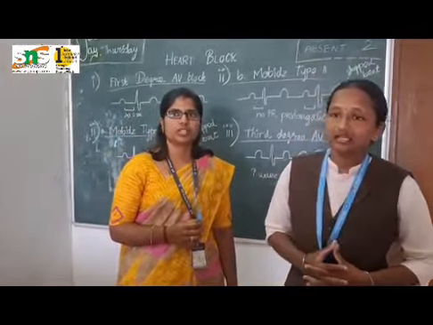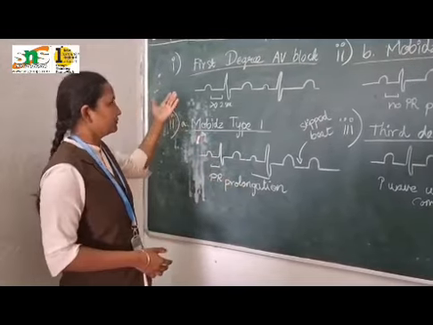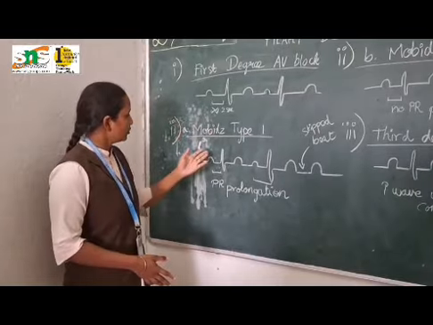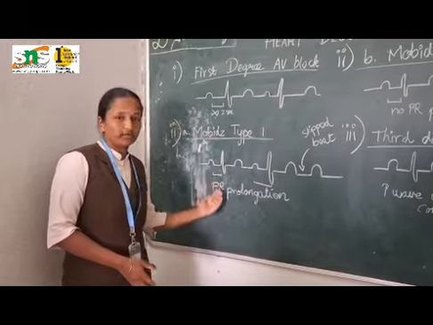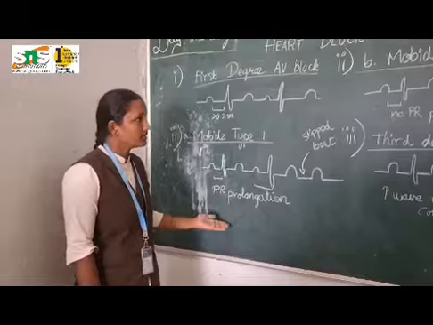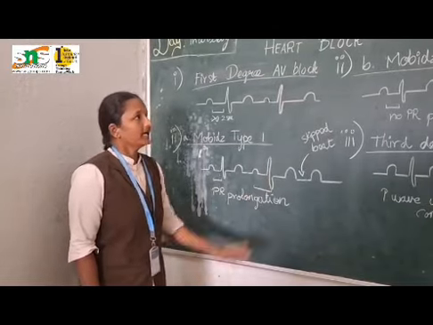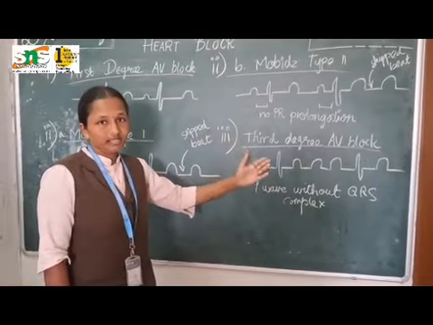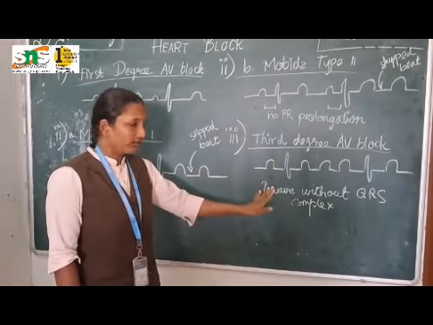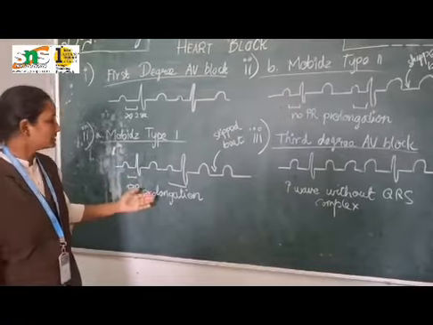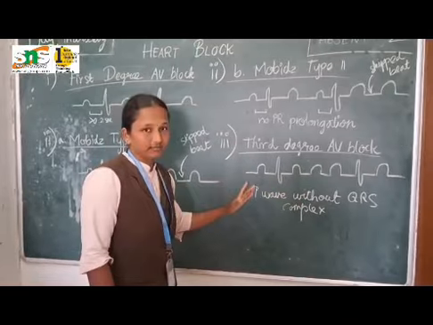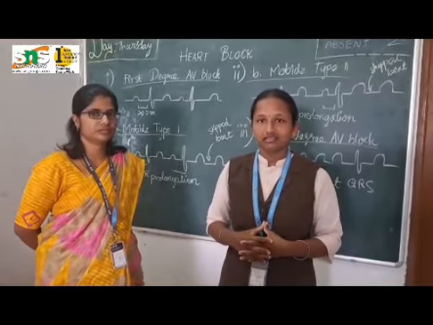Then to conclude this topic, in first degree AV block, the PR prolongation is greater than 0.20 seconds. In Mobitz type 1 heart block, the progressively prolonged PR interval is present with a skipped beat. In Mobitz type 2 heart block, no PR interval prolongation and the QRS ratio is irregularly regular. In Mobitz type 1, the QRS ratio is irregularly regular. And coming to the third degree AV block, there is a fixed ratio.